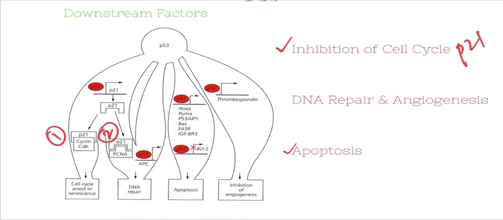Moving on to apoptosis. Apoptosis is mediated by regulation of the expression of several apoptotic factors, and p53 does it by induction of pro-apoptotic genes, which code for pro-apoptotic proteins, and repression of the anti-apoptotic genes.